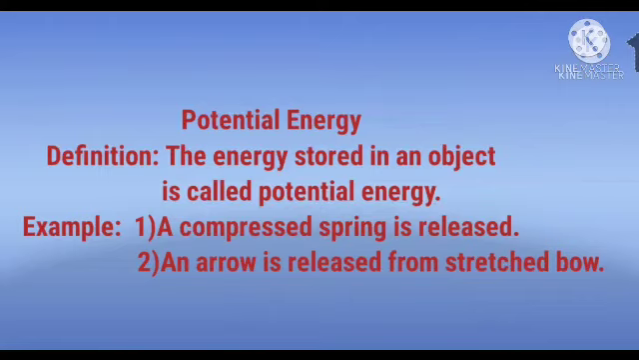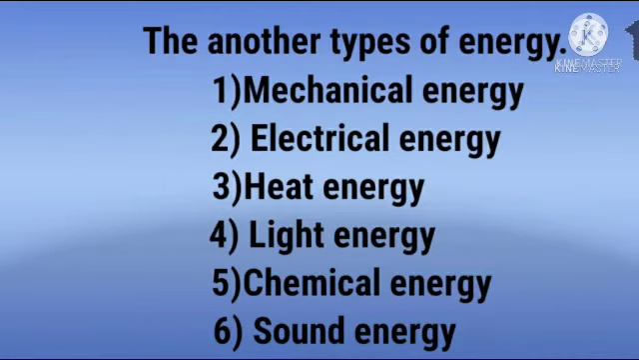Hence we study the two types of energy: first is kinetic energy and second is potential energy, with their examples. We know the other types of energy: first is mechanical energy, second is electrical energy, third is heat energy, fourth is light energy, fifth is chemical energy, sixth is sound energy, which are other types of energy expressed from kinetic energy and potential energy.